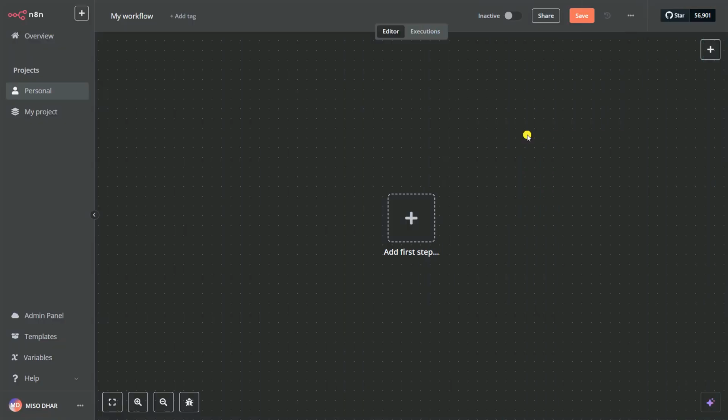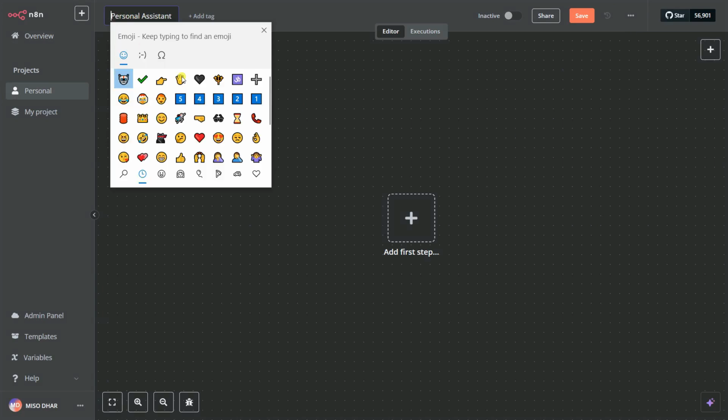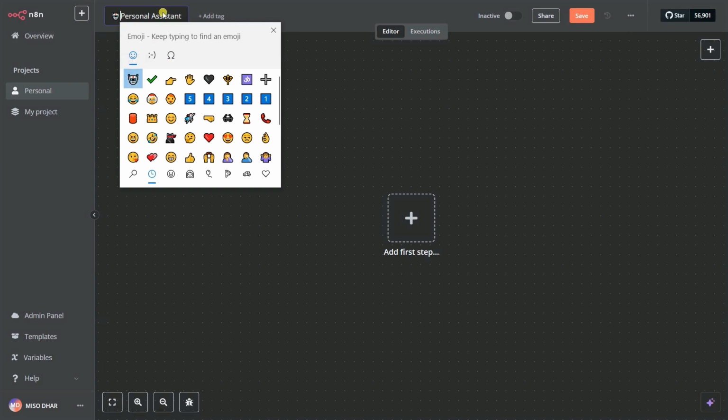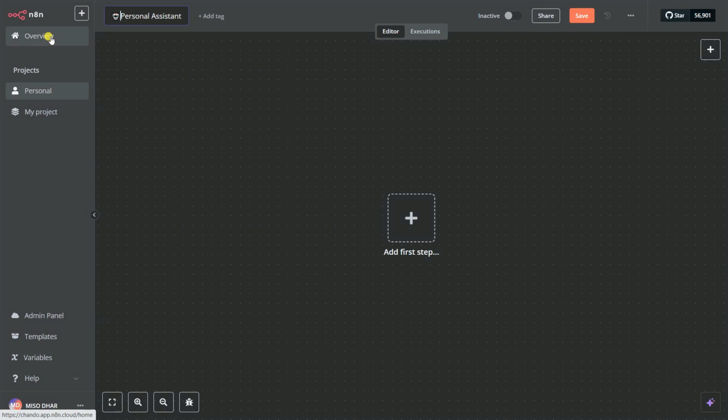So that's our workflow. Let's have a look at what we have. We have a name, and you can change the name from here. Let's change the name first, let's say personal assistant. You can also give one emoji. I'm going to click here and press the Windows dot key so that my emoji palette opens, so I can select an emoji. Let's say a robot emoji.